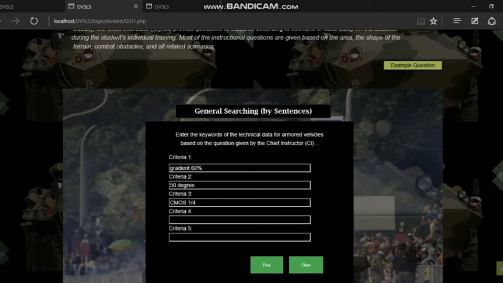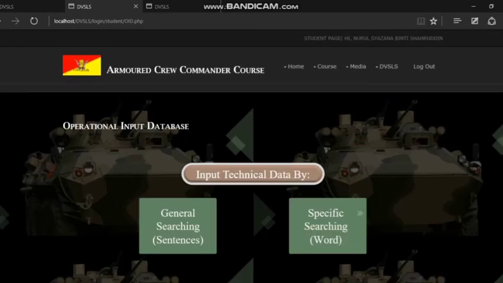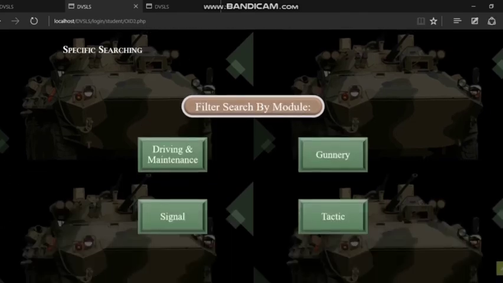So basically the more keywords, lagi cepat kita nak dapat specific critical ball tu, the faster we focus on what critical ball is suitable for a certain situation. Okay, then we move to the specific searching by words. For the specific searching by words, this page functions as a filter search by module. As I said earlier, one vehicle has 4 main sections. So basically for specific searching, it is separated by these 4 sections.